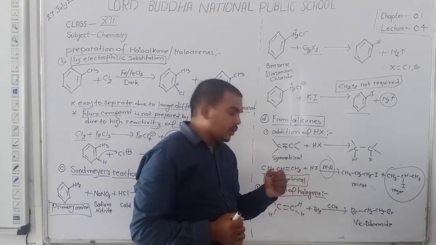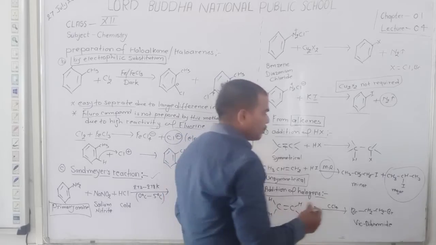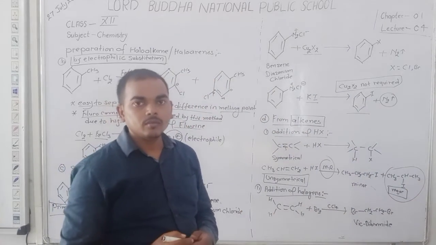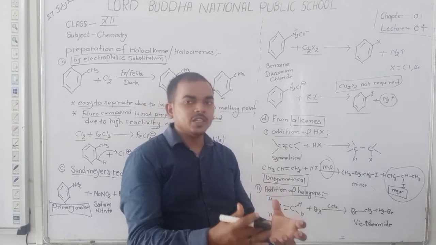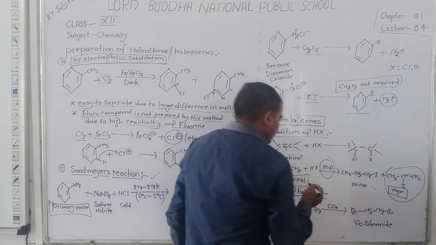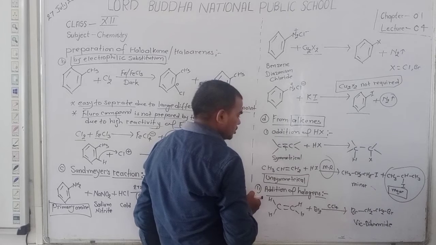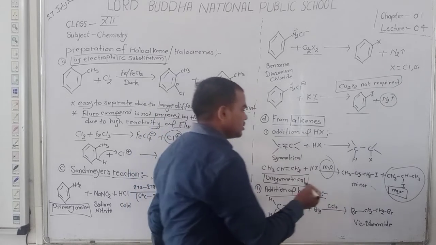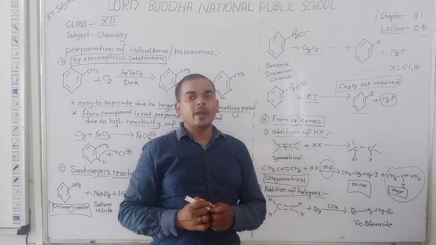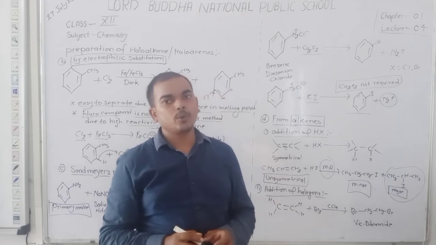If we obtain the product according to Markovnikov, then the product is known as the major product, meaning the yield of product is maximum. But when we join the halide at the carbon with the maximum hydrogens, then the product is minor. The product obtained by applying the Markovnikov rule is the major product. Okay, student.